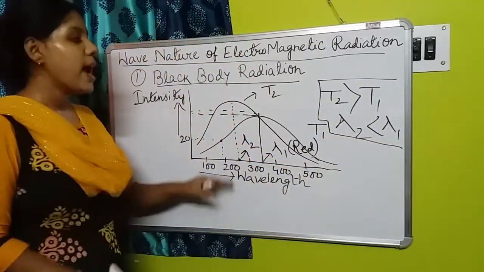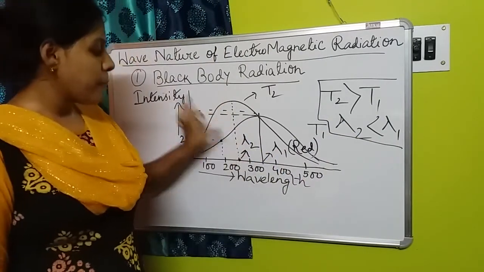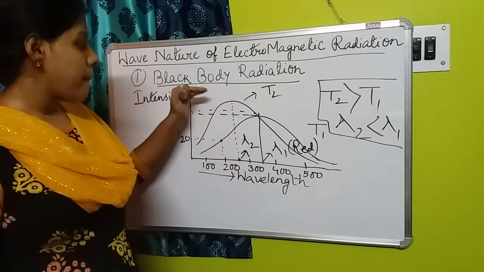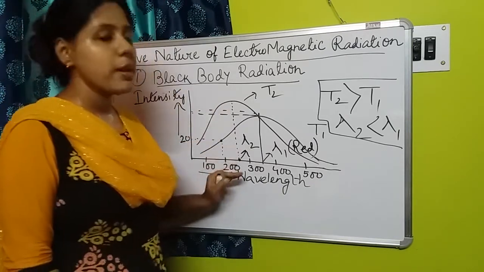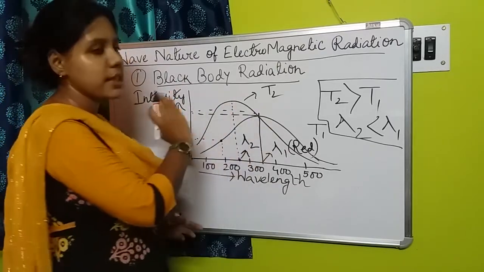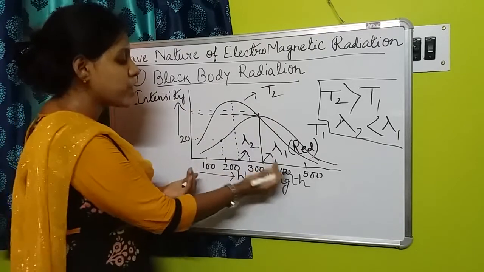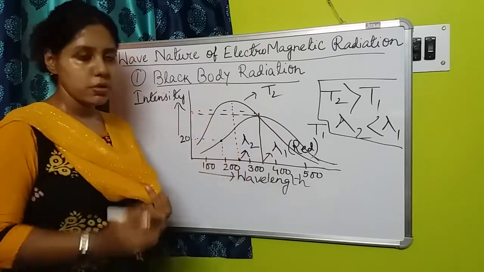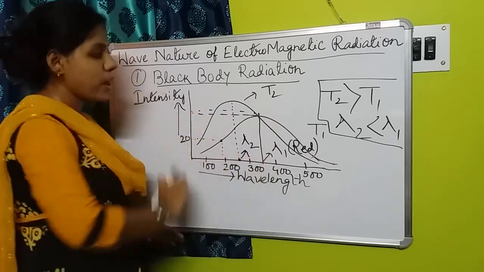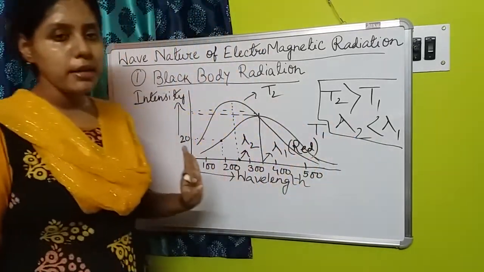Whenever we are increasing the temperature, the wavelength of maximum intensity will be smaller than the previous wavelength. As we are increasing the temperature, the maximum wavelength will be shifted to a lower value, and that's why here lambda 2 is less than lambda 1.